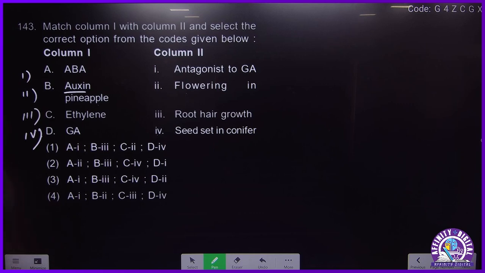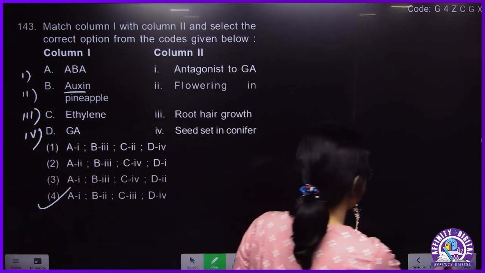So A1, B2, flowering in pineapple, C3, and sorry, D4. This is the answer: A1, B2, C3, D4. Okay.